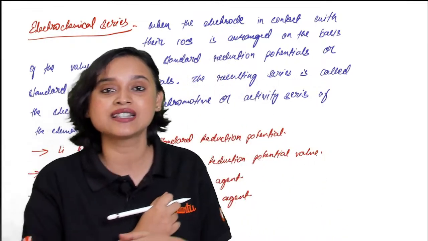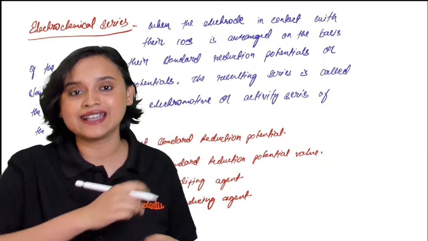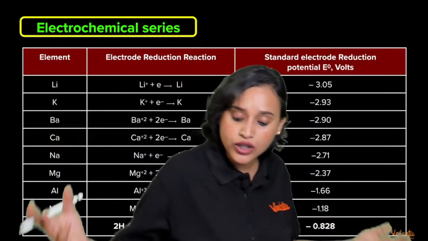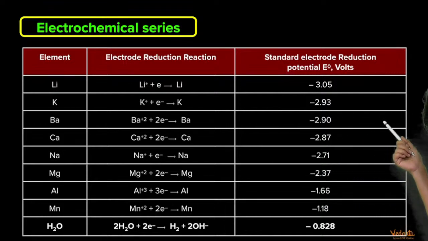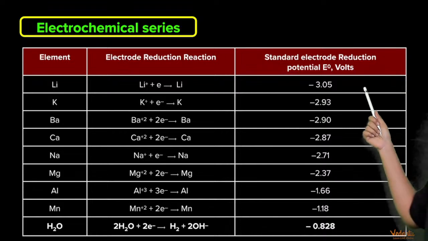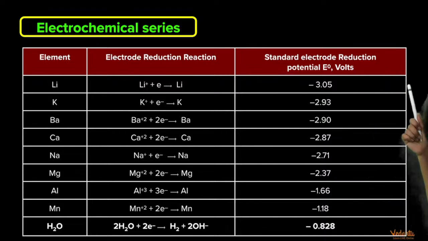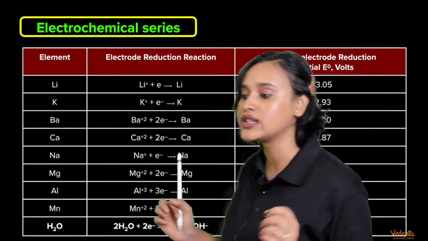Now look at it. See, lithium has minus 3.05, everybody. What is the value? The value is minus 3.05.